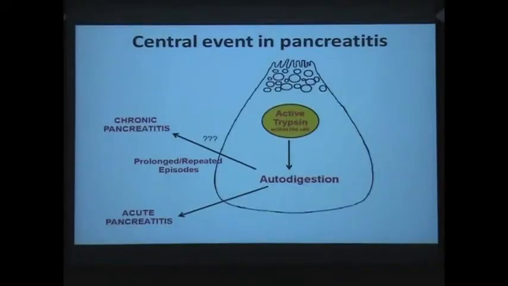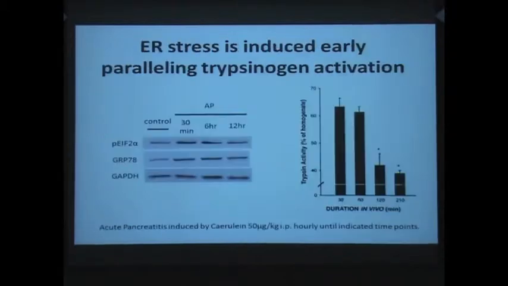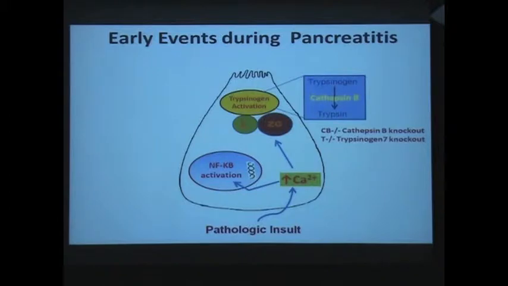The pathogenesis of pancreatitis is poorly understood. For over a century, we have known that trypsin activation is the central event. Early during pancreatitis, recently, endoplasmic reticulum stress has been found to be activated. What we do not understand is how endoplasmic reticulum stress, also an early event, and trypsin activation, another early event, how are they related?